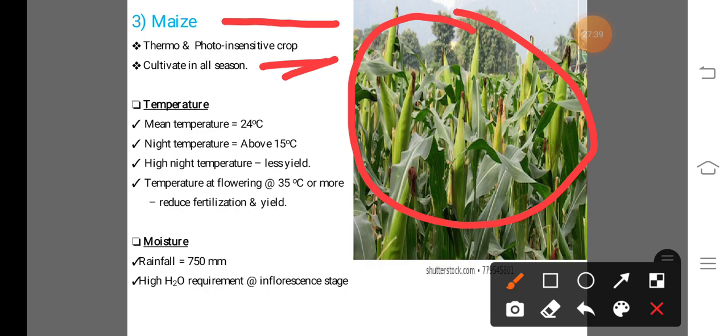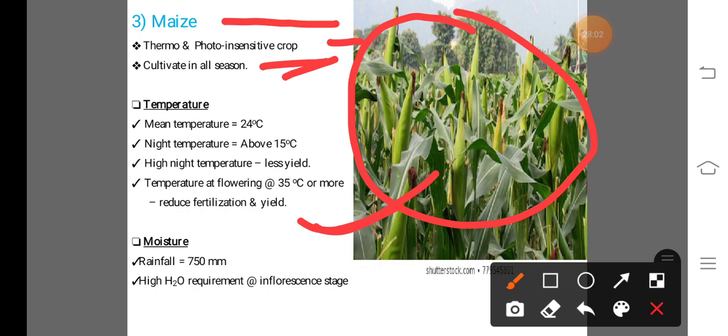That means if high temperature or low temperature is recorded, the optimum yield from this maize crop is still obtained by the farmer. Also, an increase or decrease in solar radiation has no adverse effect on the maize crop. So this is called the photo and thermo insensitive crop.